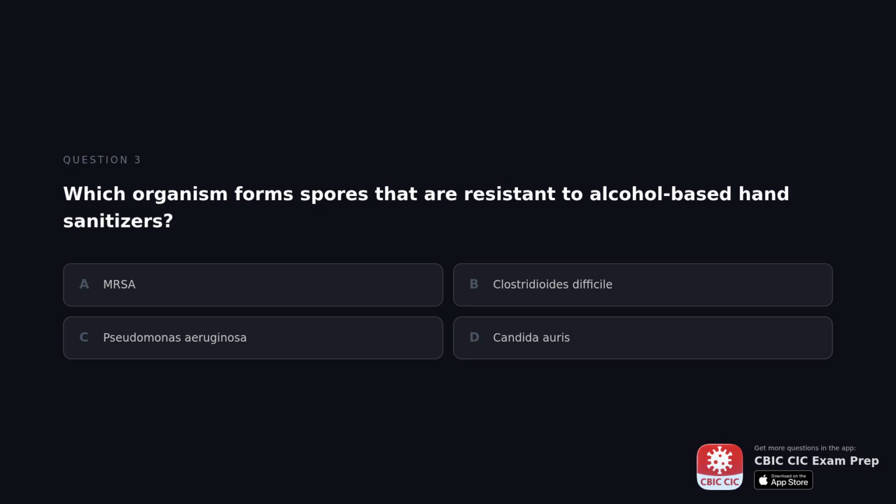Which organism forms spores that are resistant to alcohol-based hand sanitizers? A. MRSA. B. Clostridioides difficile. C. Pseudomonas aeruginosa. D. Candida auris.